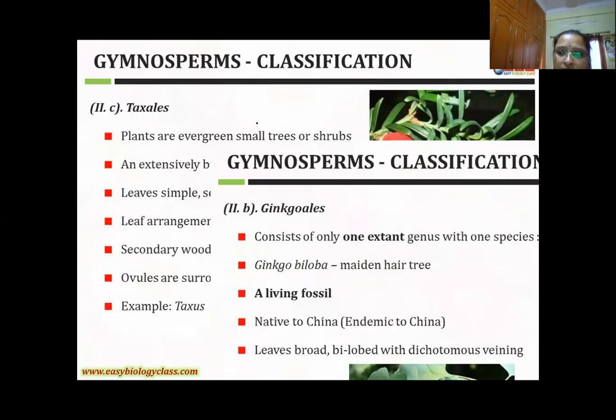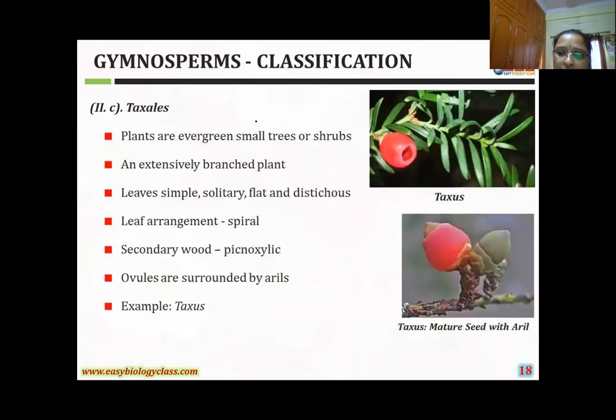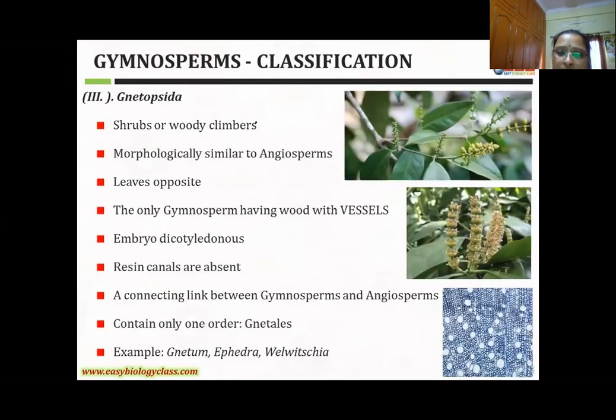See here, the last class is the Gnetopsida. In this Gnetopsida, only one order is there, that is Gnetales. Before the order Gnetales, I'll explain the characteristic features of this class. See here, girls, a very important character. The gymnospermic character: all are very tall plants. Some of them are climbers, but very few plants are climbers.